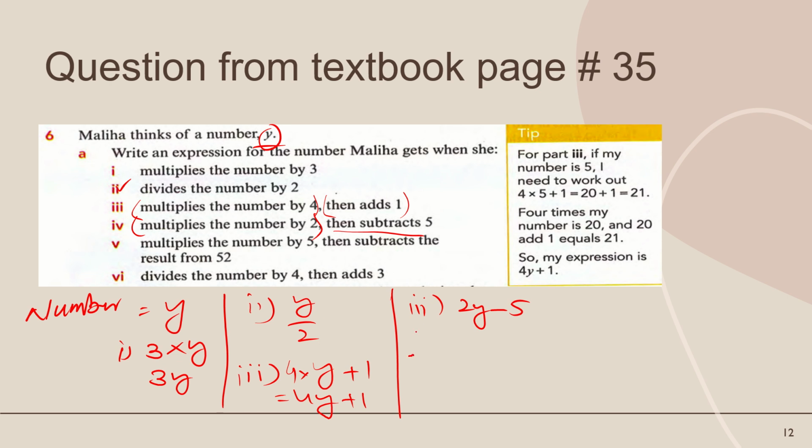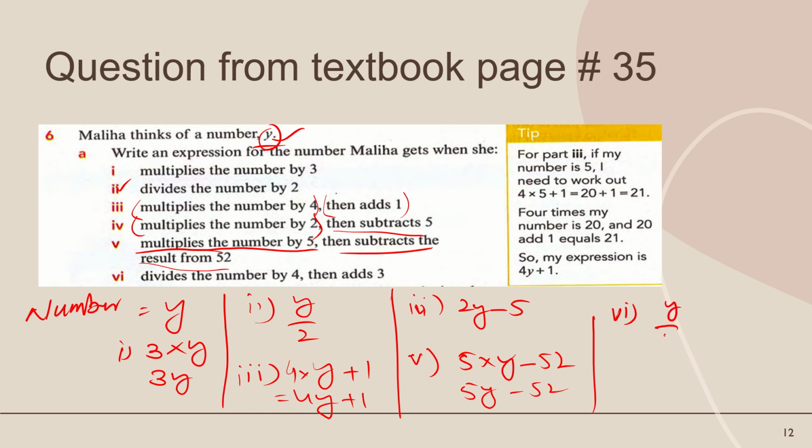And the last ones. The fifth part is multiply by 5. So 5 into y, the number she thinks of, and subtract 2. So write 5y minus 2 here. Same with the question before. The sixth part is about division: divide the number by 4. Write the number she thinks of, y, divided by 4, and add 3. So these are some questions about algebraic expressions.